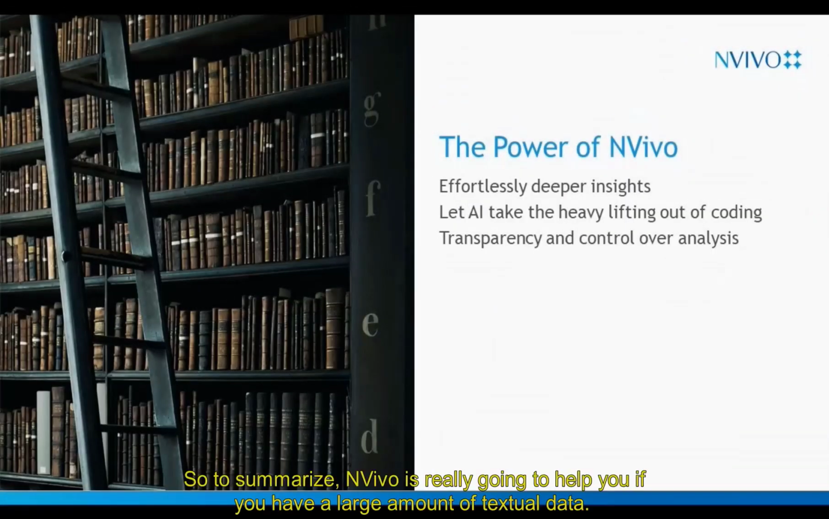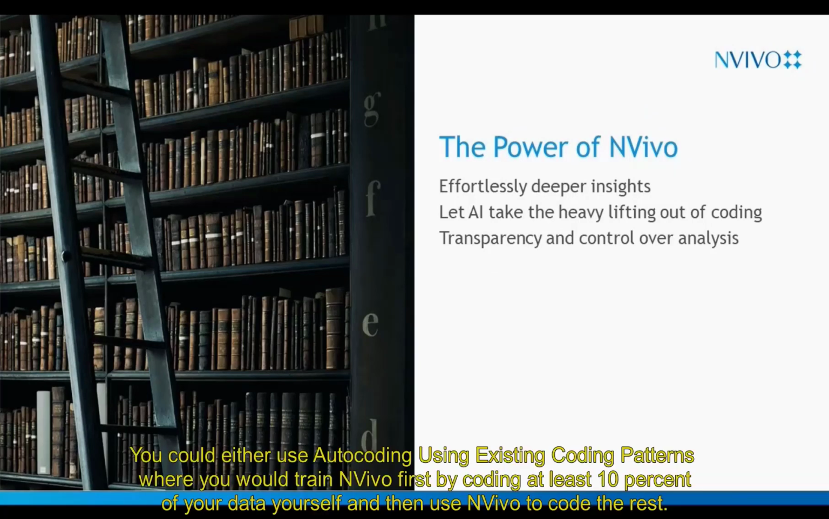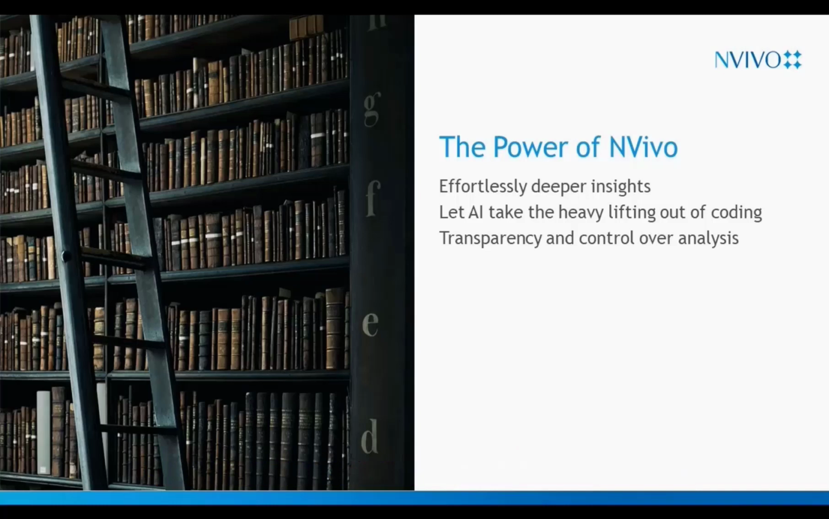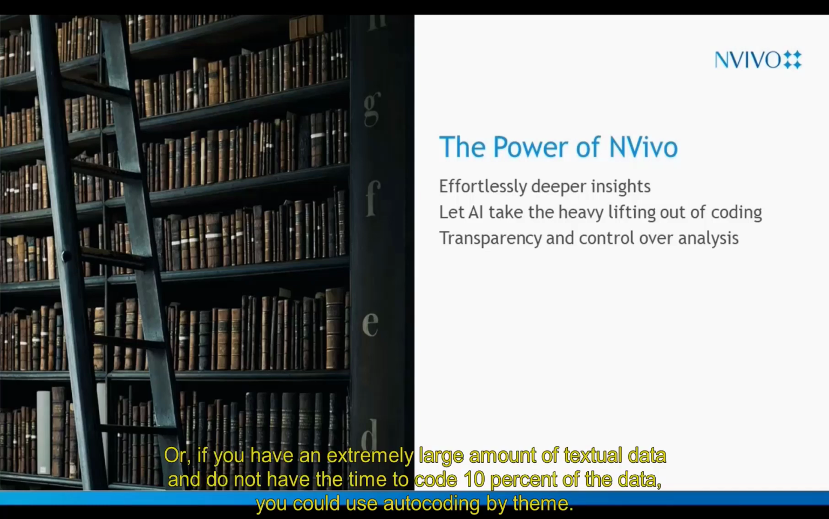So to summarize, NVivo is really going to help you if you have a large amount of textual data. You could either use auto-coding using existing coding patterns, where you would train NVivo first by coding at least 10% of your data yourself, and then use NVivo to code the rest. Or, if you have an extremely large amount of textual data and do not have the time to code 10% of the data, you could use auto-coding by theme.